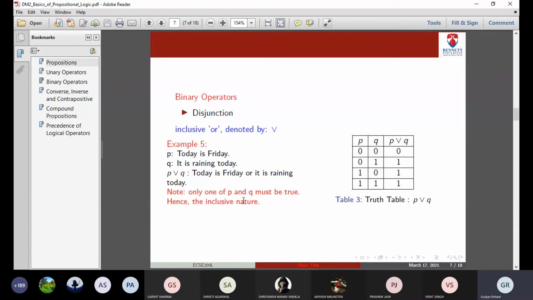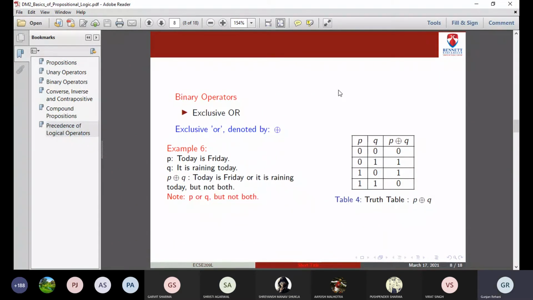Yes, now any query? No, ma'am. Ma'am, please explain the inclusive once more. Any doubt? Shall I move to the next slide? Yes, ma'am. Sure, ma'am. Yes, inclusive or, is it clear to you? Yes, ma'am.